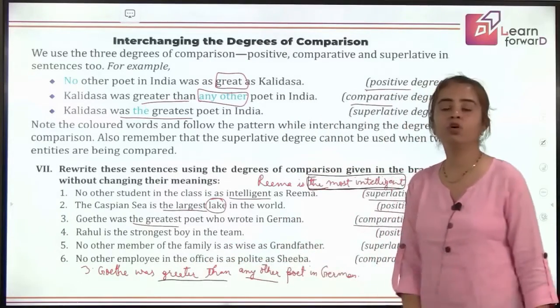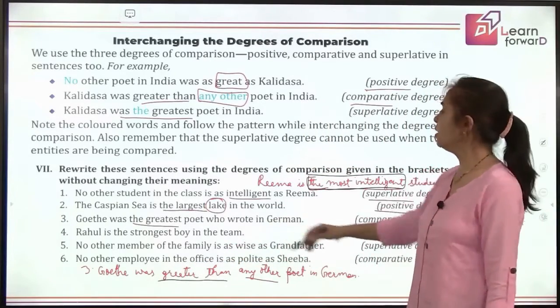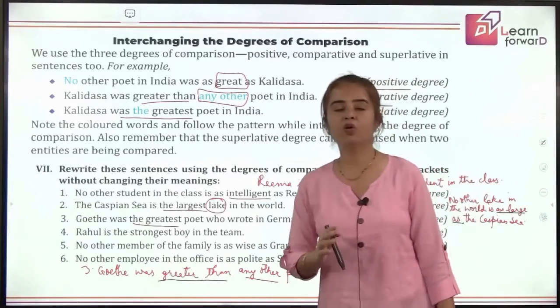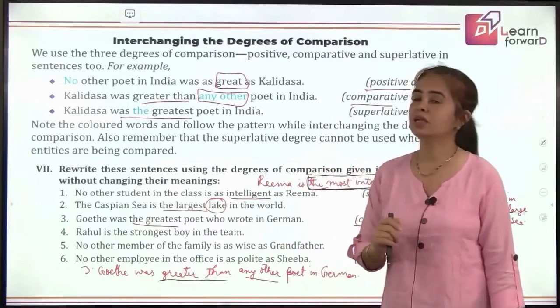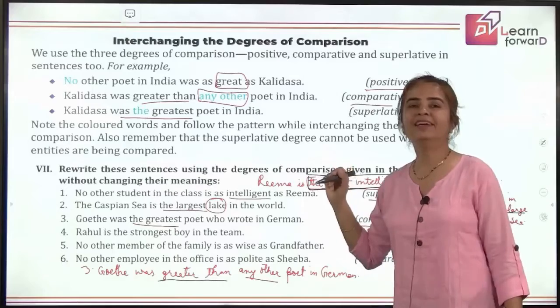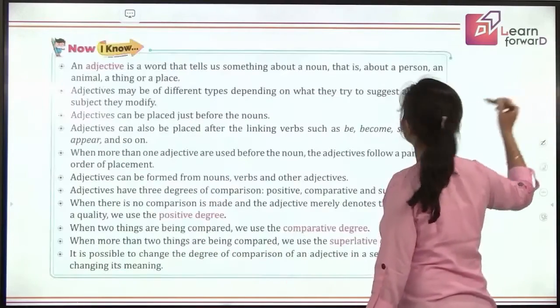I hope by following these rules of conversion, you will be able to do the next 3 sentences. So try them out, get confidence, and if not, I'm there to help you out, children. Okay? Will you be doing? That's great. I can see your thumbs up.